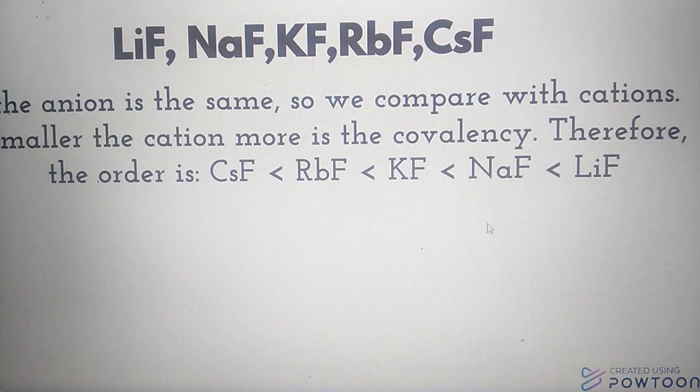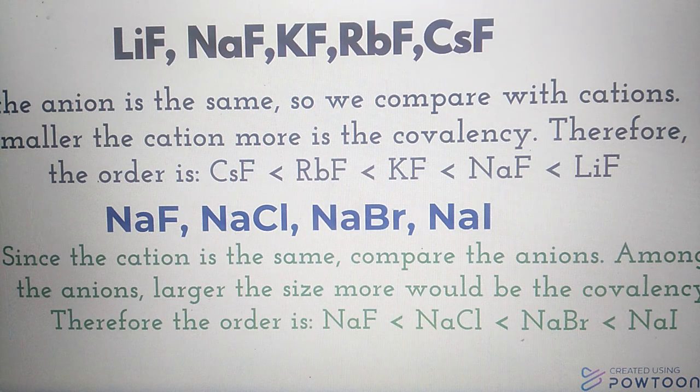So down the group ionic character increases, and the first member lithium chloride shows more covalent character and cesium chloride shows ionic character. Next, sodium chloride, sodium bromide and sodium iodide.